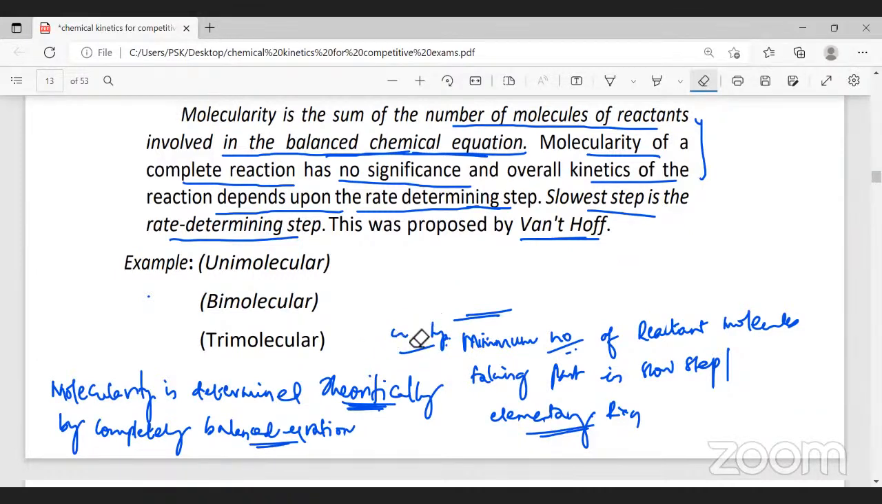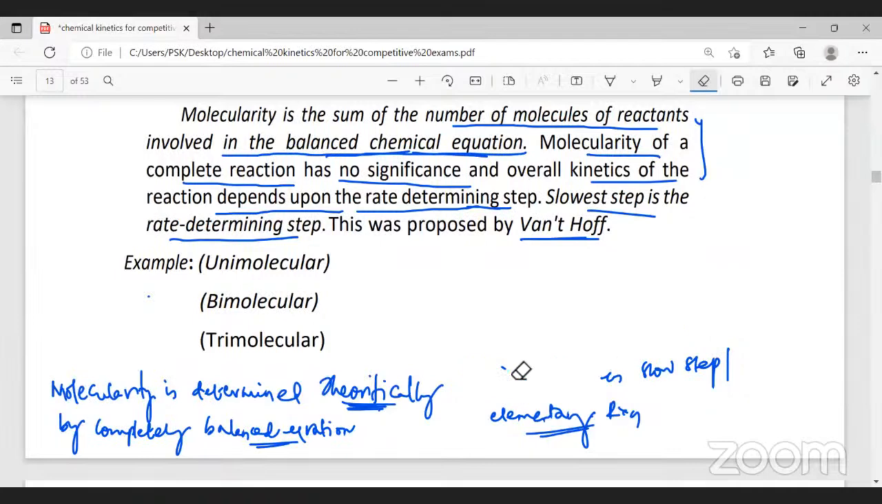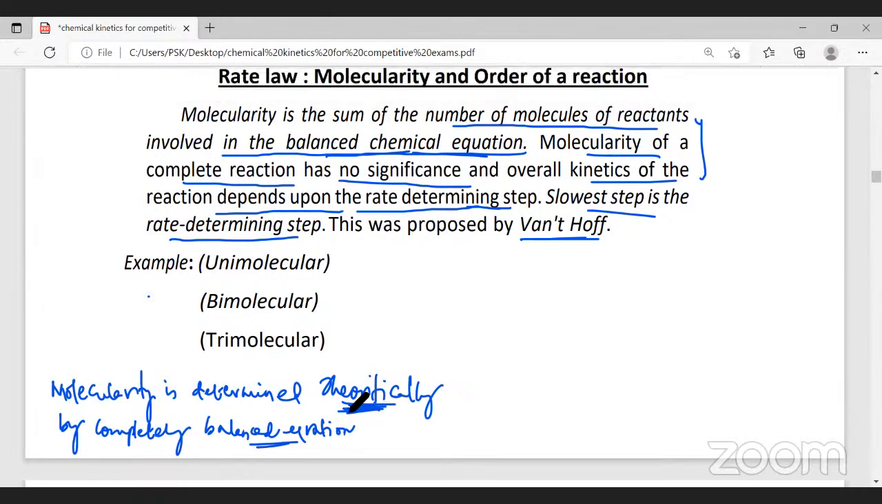Now, how do you determine molecularity? It is determined by finding the number of reactant molecules which is taking part in the slow step or elementary reaction. How do you find? It is determined theoretically. It is not done by an experiment. It is done by the knowledge of the reaction. So it is determined theoretically by completely balanced equation. Did you follow now? Yes, sir.